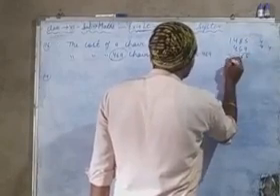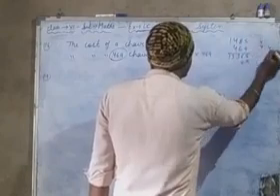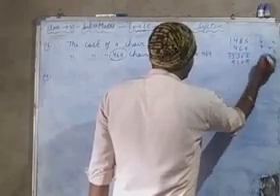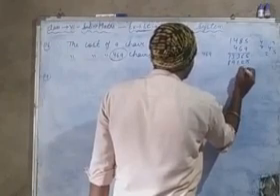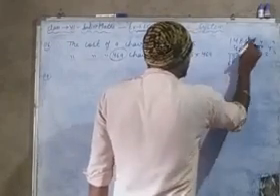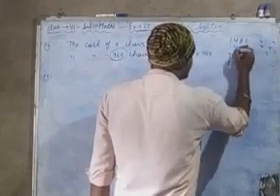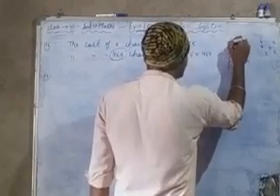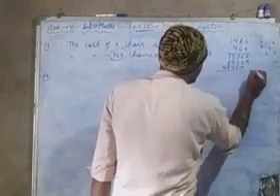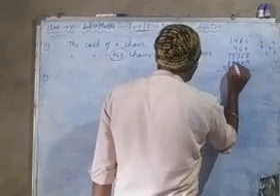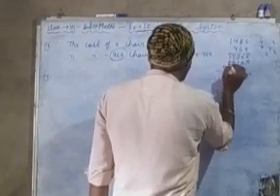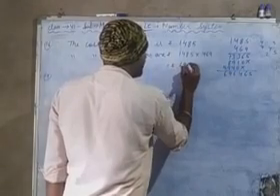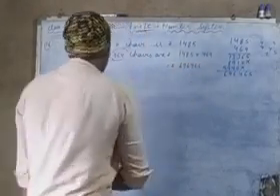9 ones are 9, 4 30, then 6 5s are 30, carry 3, 6 8s are 48, 1 carry 5, 6 4s are 24, then 29, 2, here 8, and then 4 5s are 20, again carry 2, 4 8s are 32, 4 carry 3, 4 4s are 16, carry 3, 19, carry 1, 4 4s are 16, 4 1s are 4, and then here 5. Now the answer is 696,465 rupees.